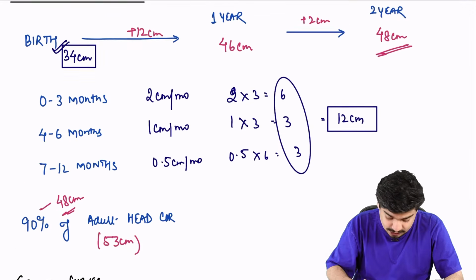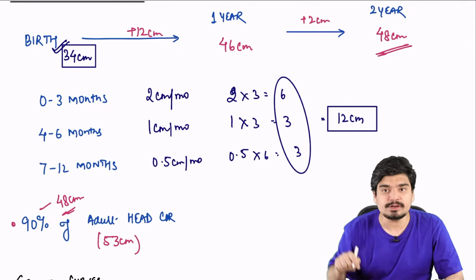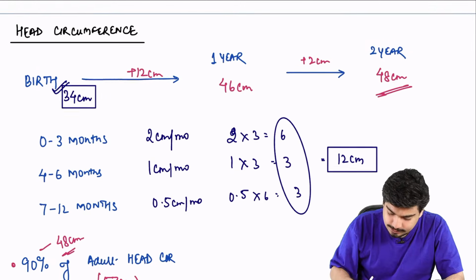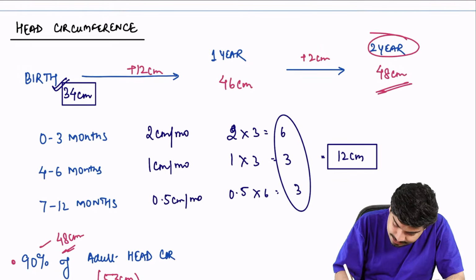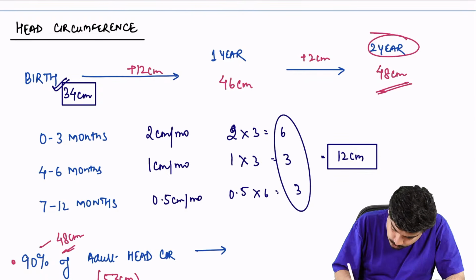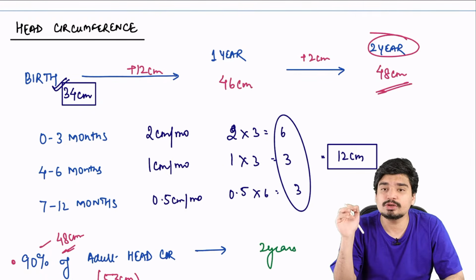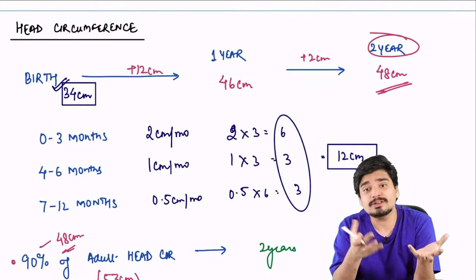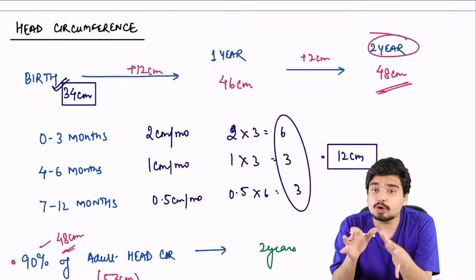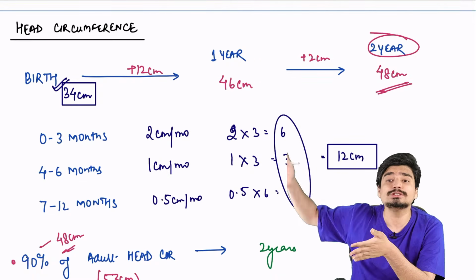So can I say a child has already gained 90% of adult head circumference, which is 53 centimeters, by 2 years of age? So a child has already reached 90% of adult head circumference by what age? By 2 years of age. And what is head circumference? It's just a proxy for your brain growth. So it also means that 90% of your brain growth has also occurred by 2 years of age.